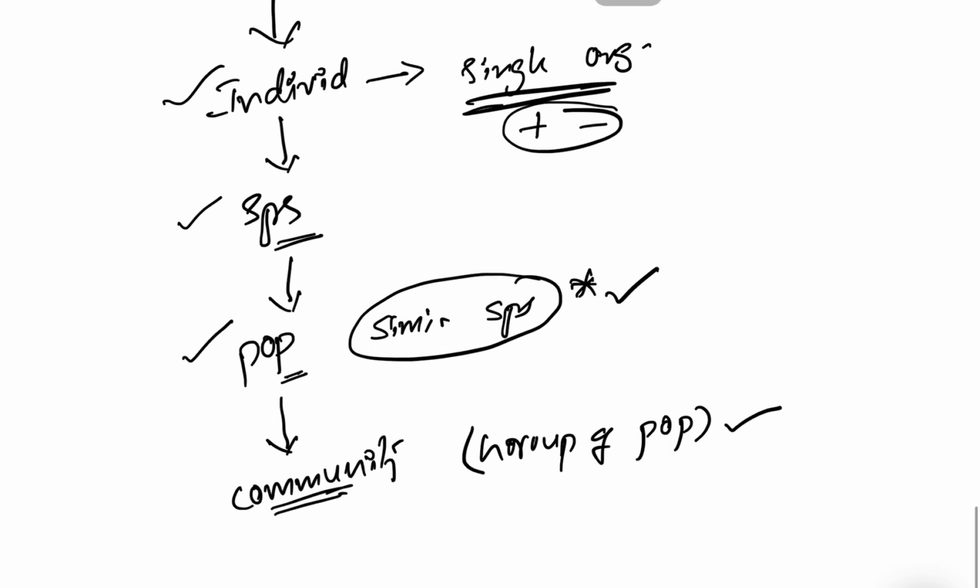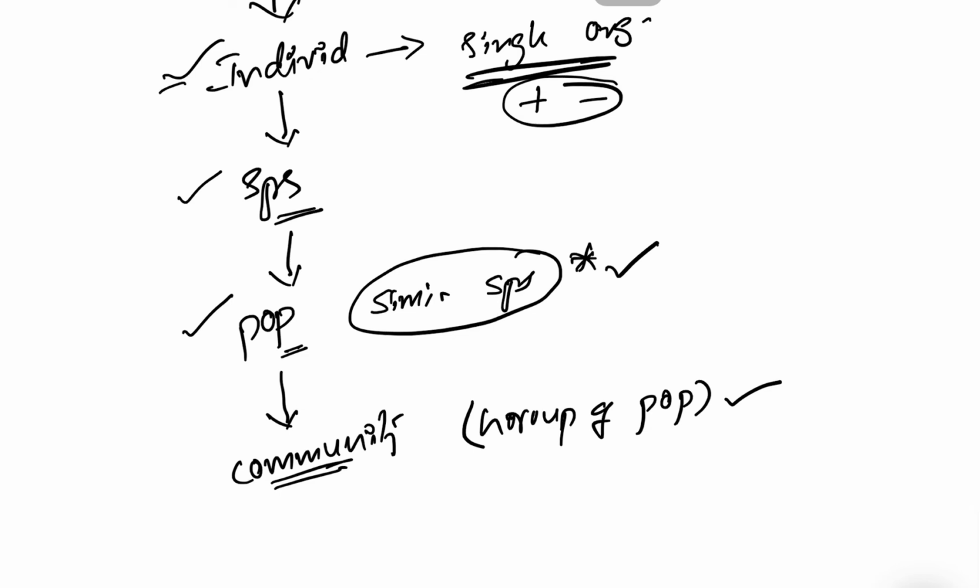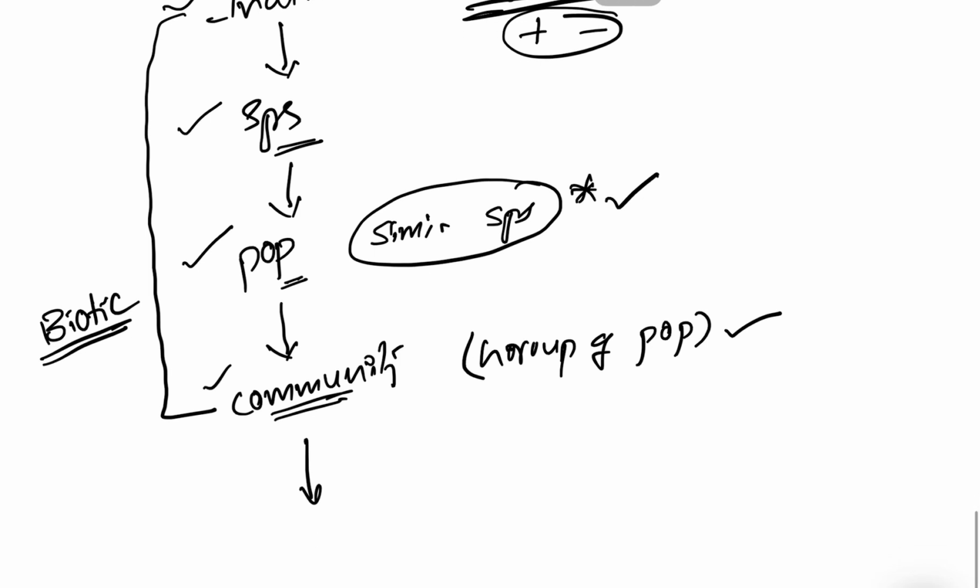See, from the individual till the community, if you see, all these 4 stages consist of biotic components. All are life things. Yes, these are all having life. When this community starts interacting with its surroundings, that means community plus surroundings is called as ecosystem.